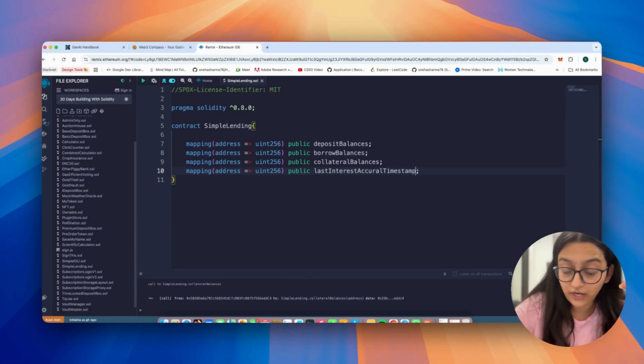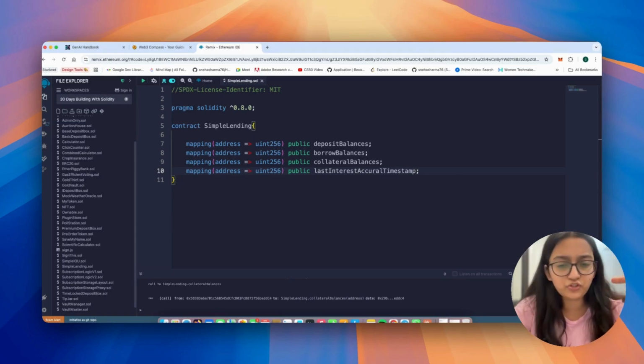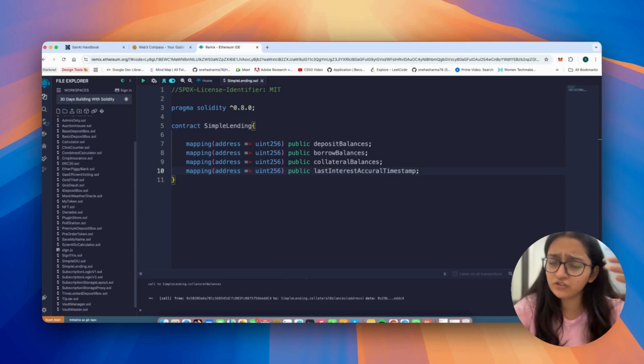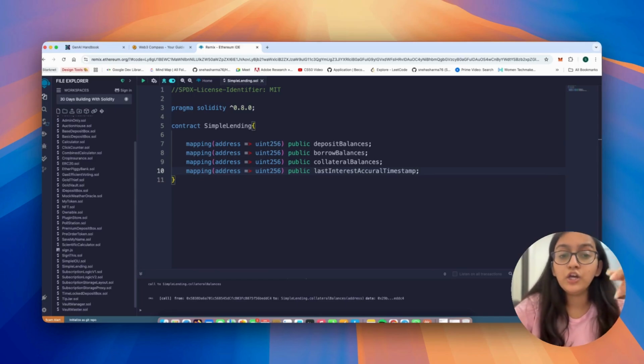There would be a deposit collateral function, and then it will keep track, and ETH stays in the contract, but your collateral balances entry will increase. So when you borrow or withdraw collateral, the contract will use this mapping to check if your position is still safe. You can just think of it like a security deposit to protect the system if you don't pay your dues.